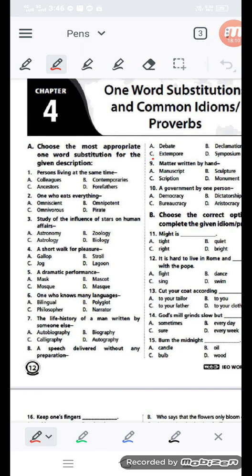Like Ram and Sam are friends, they belong to the same time. So same time means contemporaries, and here option B is coming. One who eats everything, here the one word answer is omnivorous, that you have learned.